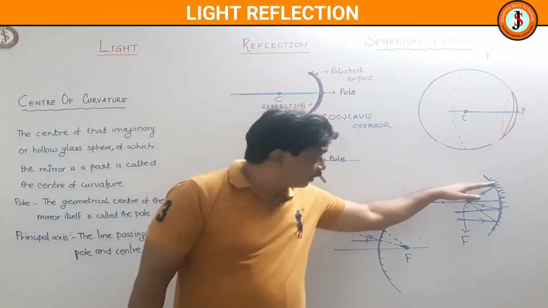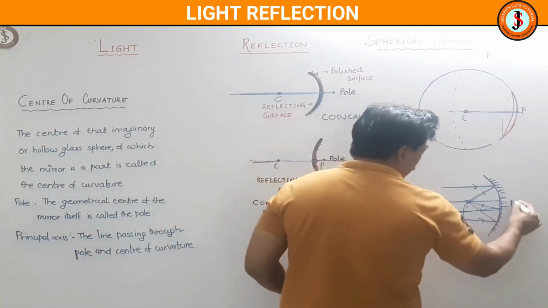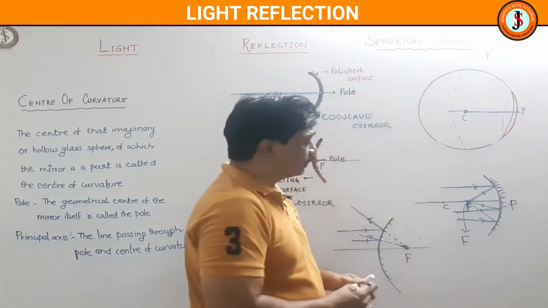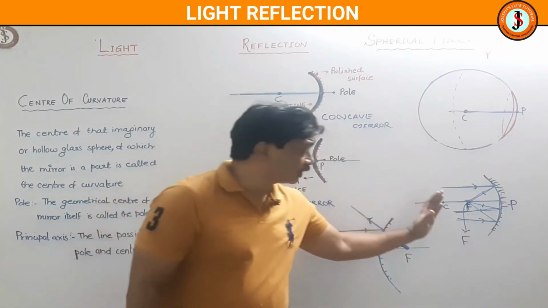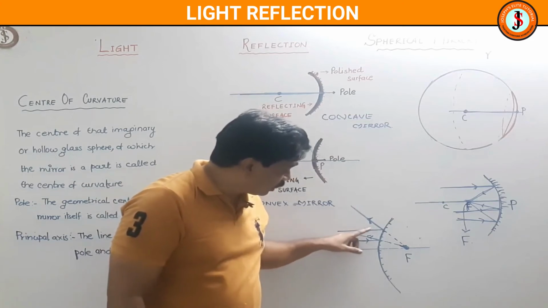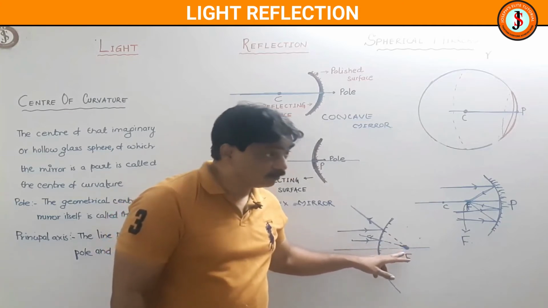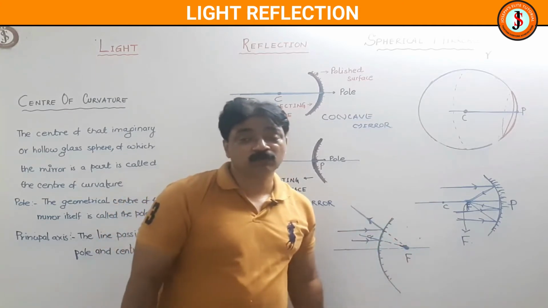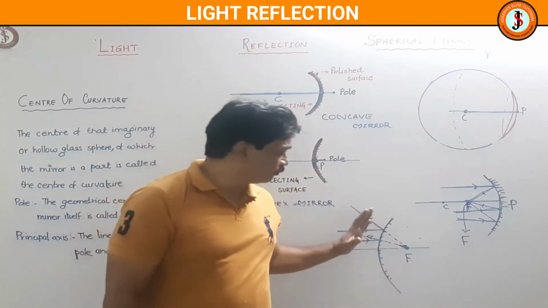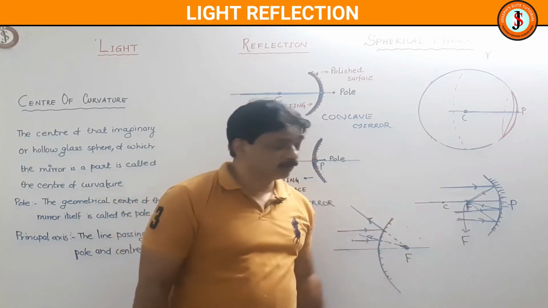All the rays parallel and close to the principal axis will converge at a point after reflection, and that point on the principal axis is called the focus in case of a concave mirror. And all the rays parallel and close to the principal axis will appear to diverge from a point after reflection in case of a convex mirror. So these points are called what? Focus. Very important definition. The focus of a convex mirror is virtual and the focus of a concave mirror is real.